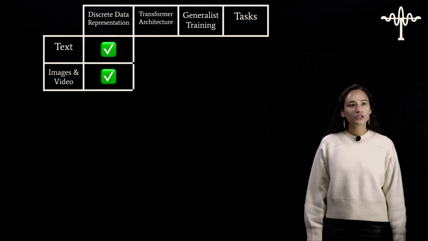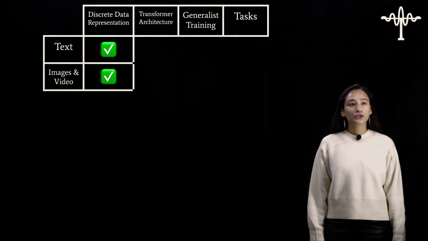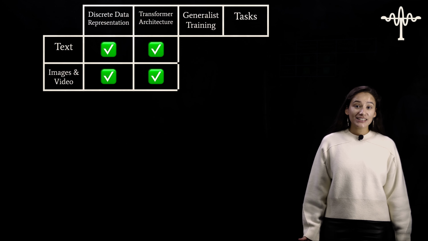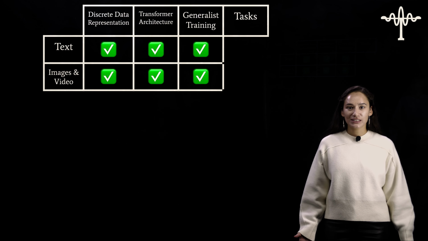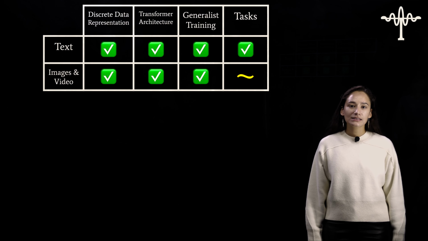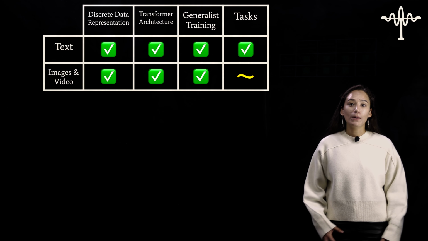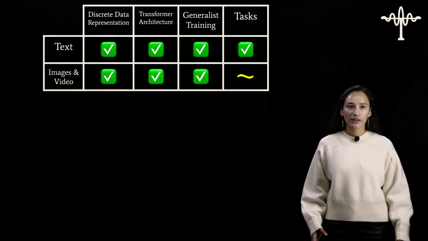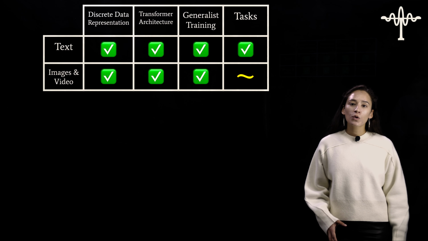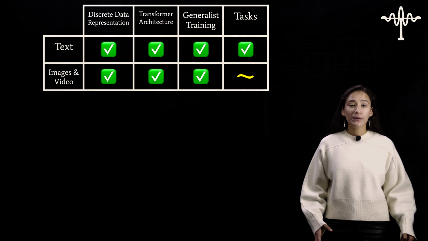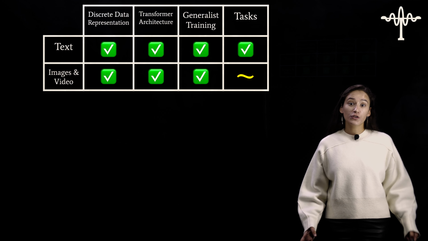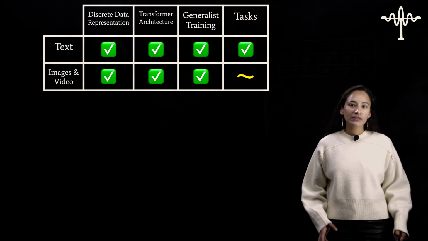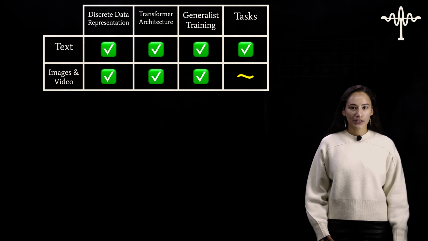With text, images, and video, indeed they are learning discrete data representations. Indeed they use a transformer architecture. And indeed they are trained in a generalist manner. When we look at tasks, text actually does have many tasks that are solved with unified modeling. In images and video, it's a little more complicated. Oftentimes you have a big model just for segmentation, or just for generation, or just for object detection. And having this unified modeling is a little more challenging.